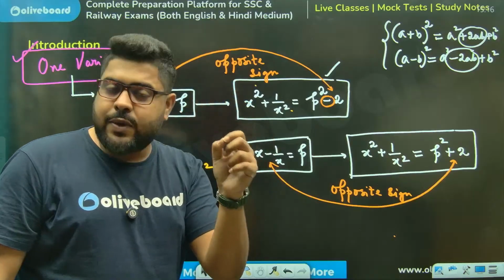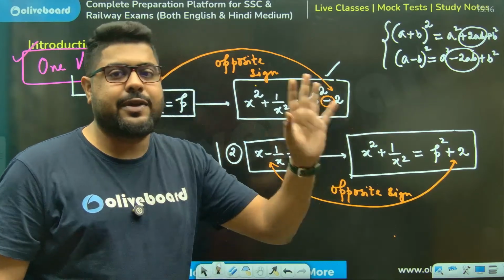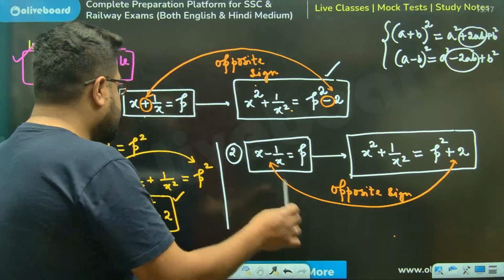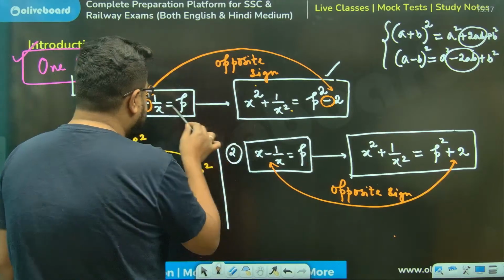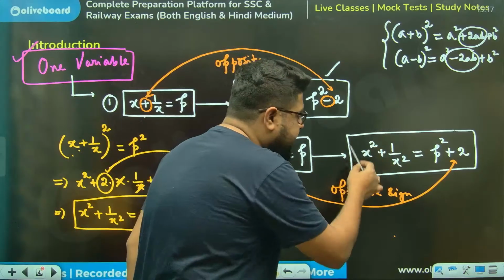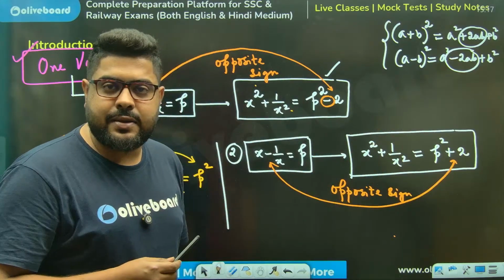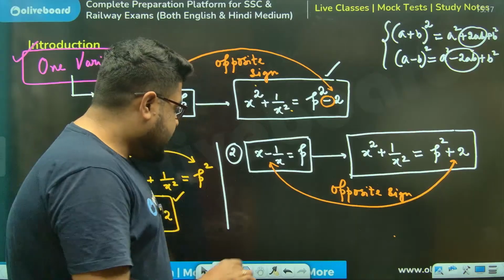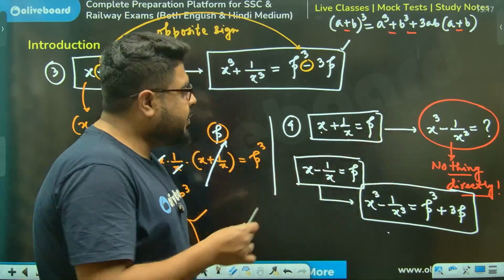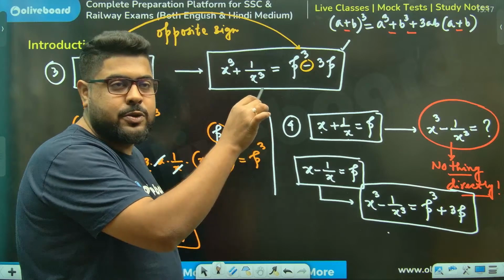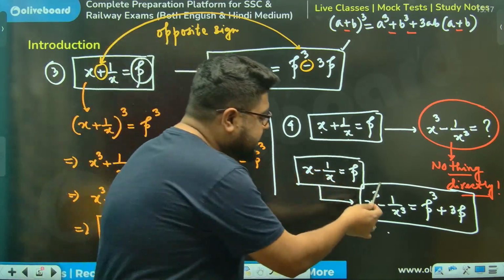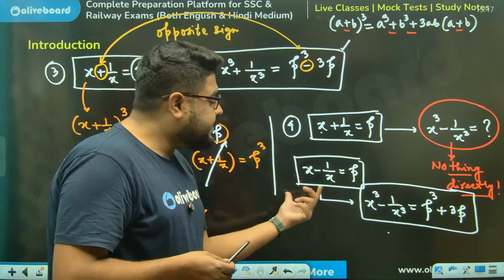These are the minute details, not written in any books anywhere. In squares, you can take x plus 1 by x or x minus 1 by x, you will always get x square plus 1 by x square. Whereas that is not the case for cube. For x cube plus 1 by x cube, you need x plus 1 by x, whereas for x cube minus 1 by x cube, you need x minus 1 by x.